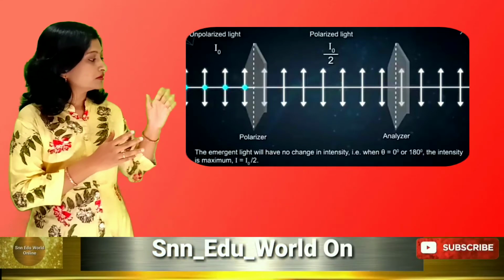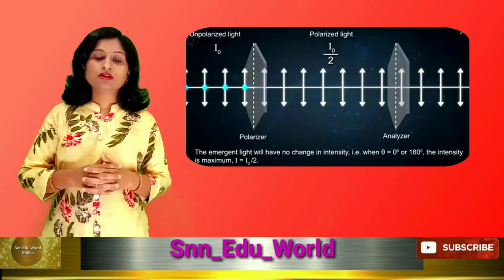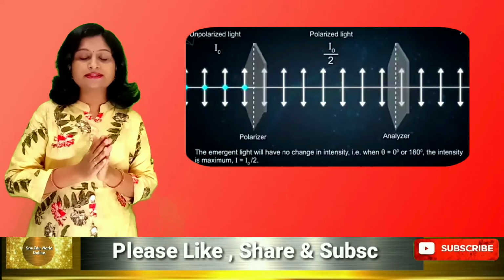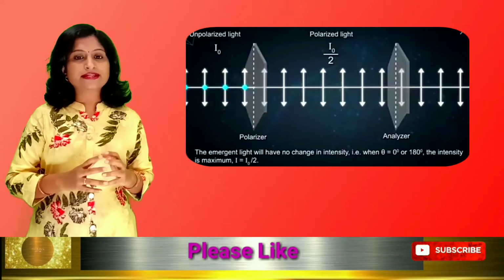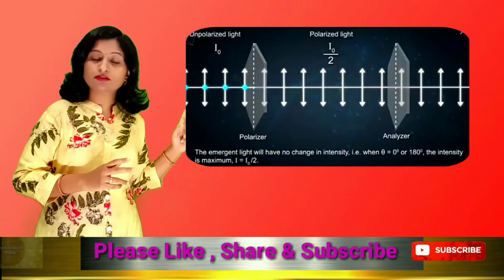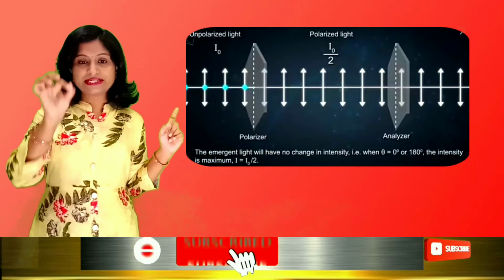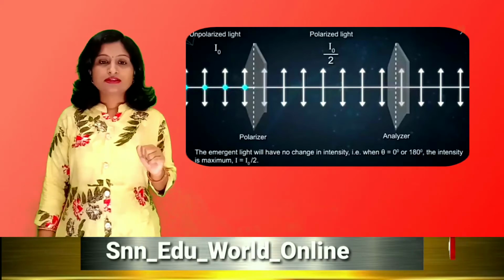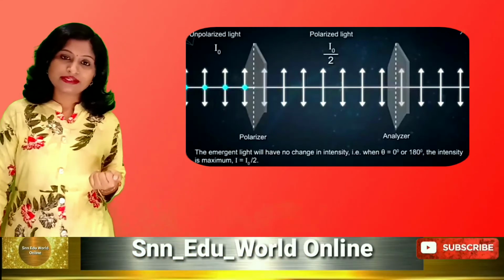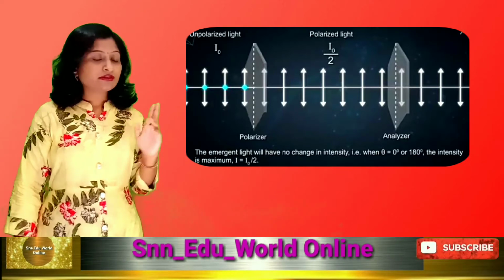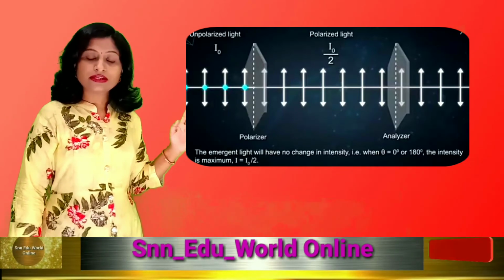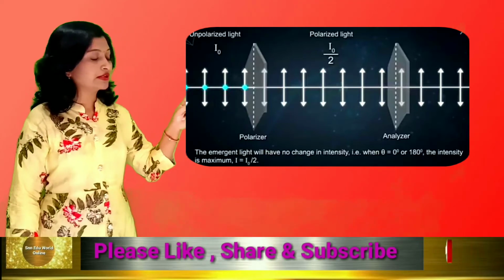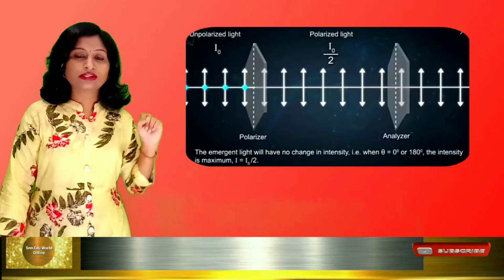Now later on the analyzer is kept there. Suppose the analyzer is kept such that its axis is exactly parallel to the axis of the polarizer. So the slit is exactly parallel to the polarizer. Then the ray of light which is polarized will pass through the analyzer as it is. So on the opposite side we will get the same polarized light.